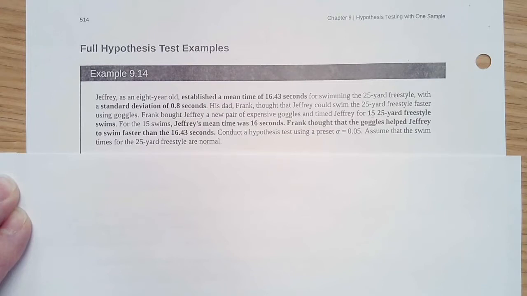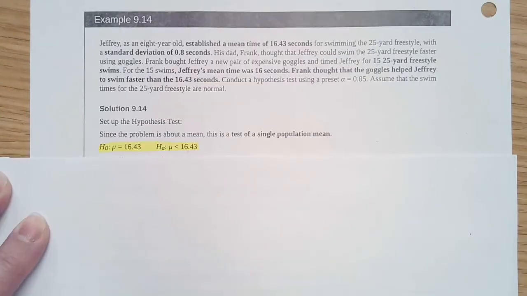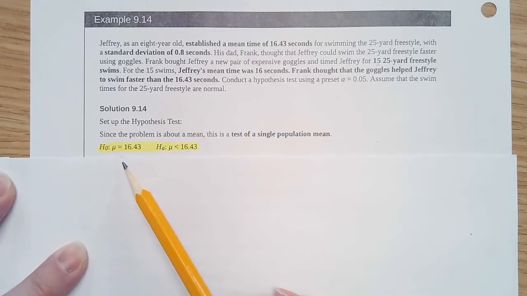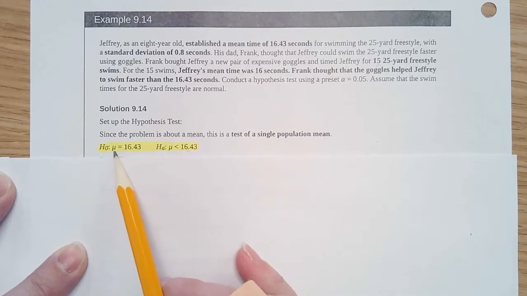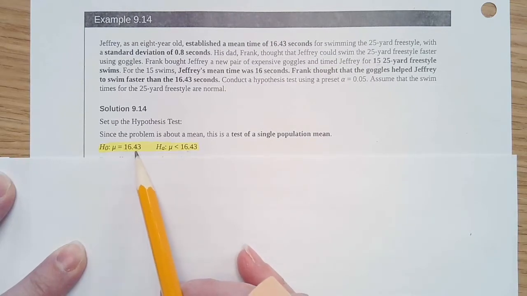We're going to conduct a hypothesis test using the level of significance at 5% or 0.05. Okay? And we're going to assume that it's normally distributed. So our null hypothesis is going to be saying that it was equal to that same mean. In other words, that the goggles had no effect on his swimming. So mu is equal to 16.43.